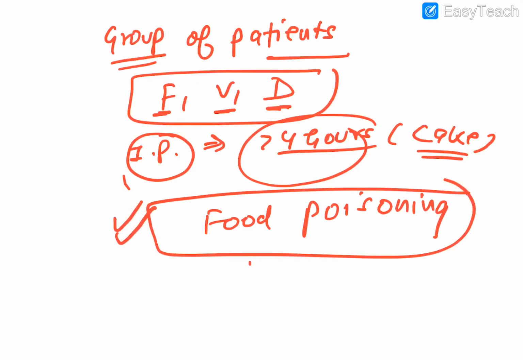So 3 scenarios we talked about, guys. The first one is watery diarrhea, non-inflammatory one. Second one, we have talked about the bloody diarrhea, that is dysentery. And the third one, we talked about what? Food poisoning. The various formats, the various types of modification can happen in the next exam. Out of this, 100% nothing can go out. Okay guys, so you just see this particular thing twice or thrice and just revise it properly. You will be able to answer most of the questions of diarrhea.